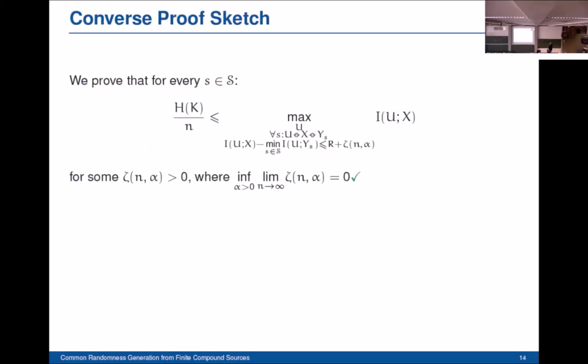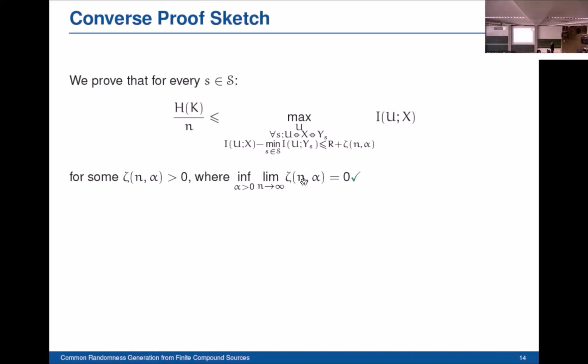Now we move to the converse proof. What we want to prove is that this entropy rate here is upper bounded by this maximization term involving the channel capacity and some constant zeta depending on the block length and on the upper bound of the error probability. So this upper bound is alpha. And this constant zeta tends to 0 when n tends to infinity and when alpha tends to 0.